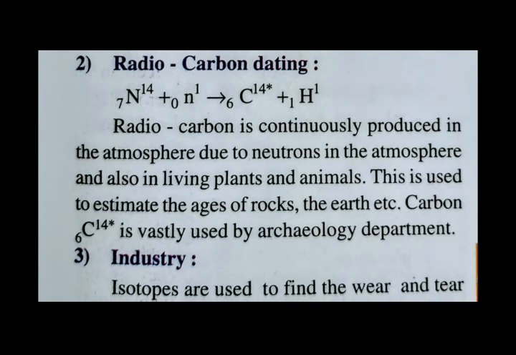Radiocarbon dating is a process to find the age of rocks, plants and animals. In the atmosphere, neutrons are continuously producing radiocarbon, that is C-14. Using the percentage of C-14 in the atmosphere or in the plants or rocks, we can estimate the age of the rocks or plants. This is generally used by the archaeology department.